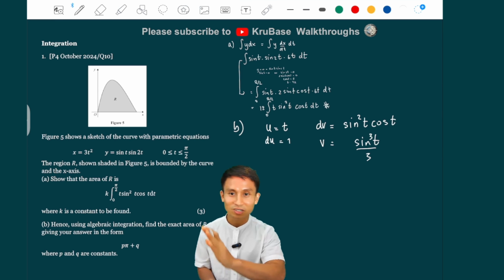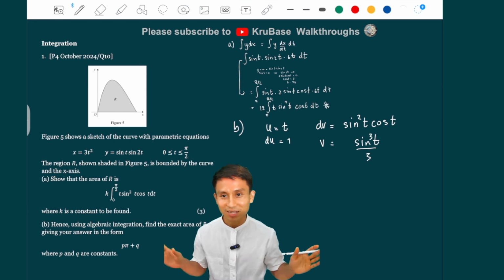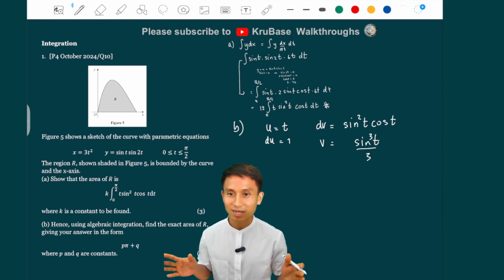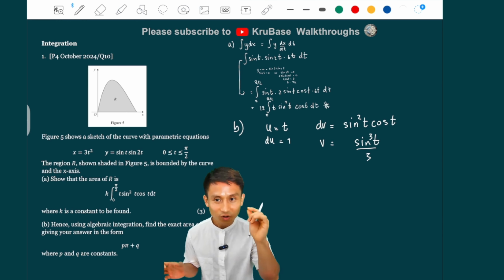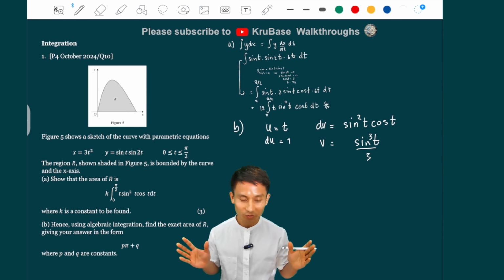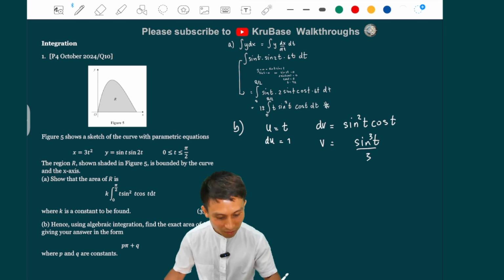The mark scheme for this one is very short. So that means it's all under the hood, what's going on here. If you don't know the technique, you're in trouble for this one. And that's it. Now we can do by parts, right?